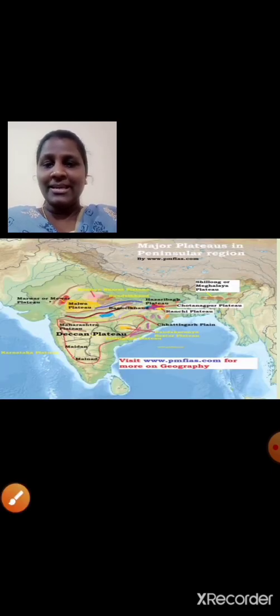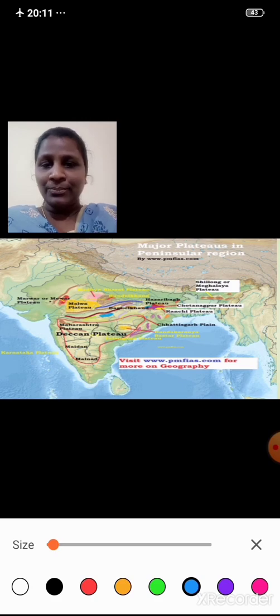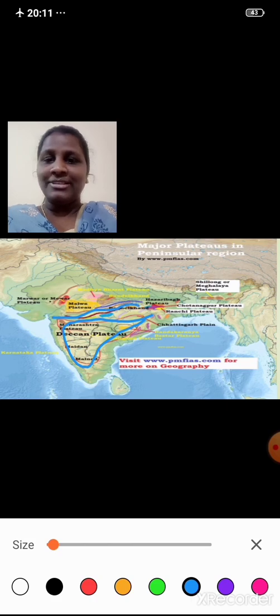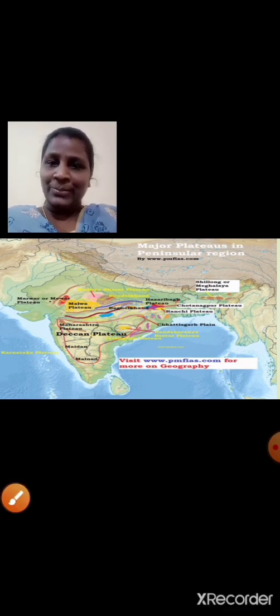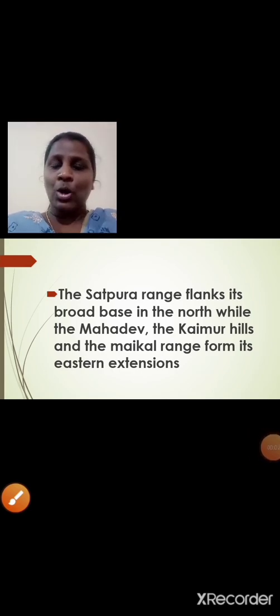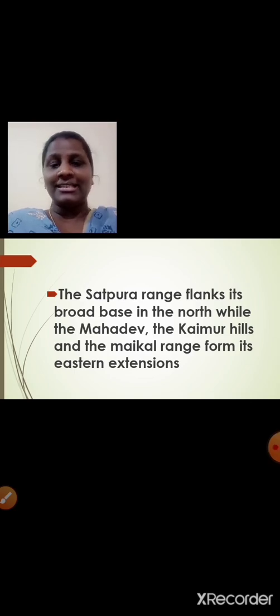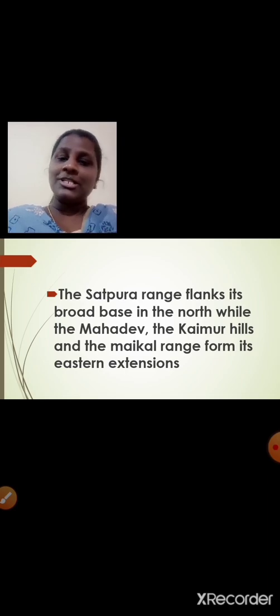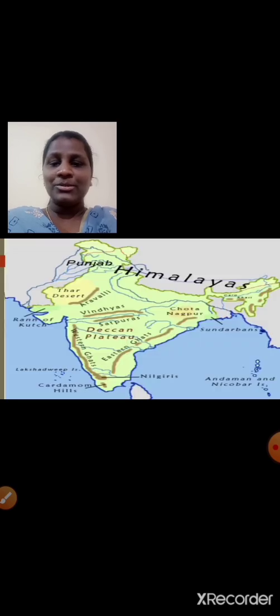Here you can see the Deccan Plateau. It lies to the south of the Narmada river. I hope it is clear. The Satpura range flanks its broad base in the north, while the Mahadev, the Kaimur Hills and the Michael range form its eastern extensions. So it is very clear, students. Towards the north of Deccan Plateau we have the Satpura range, and towards the east we have Mahadev, Michael and Kaimur Hills. Have a look over here, students.